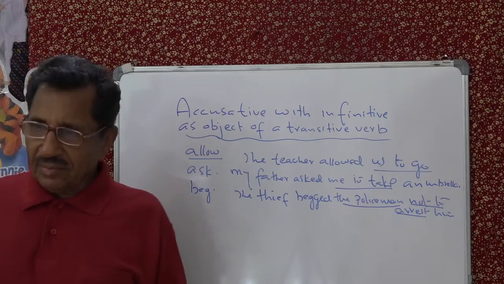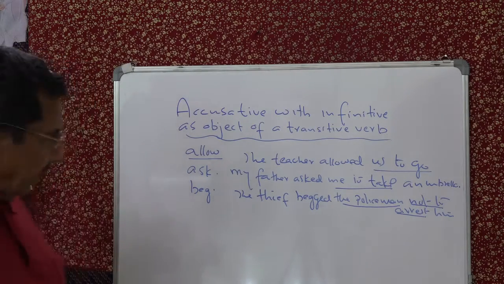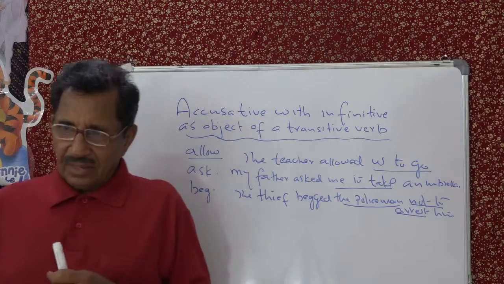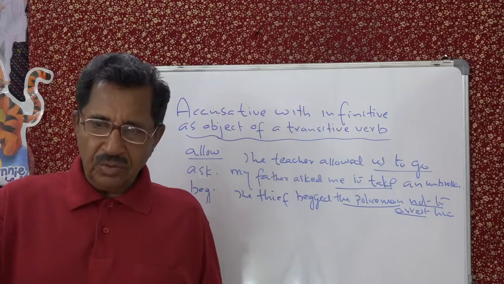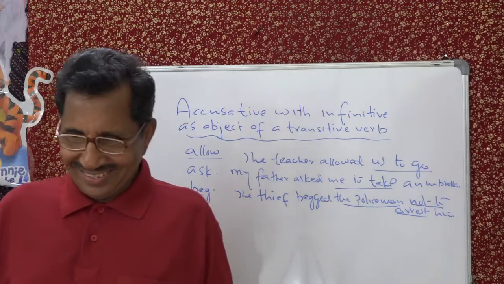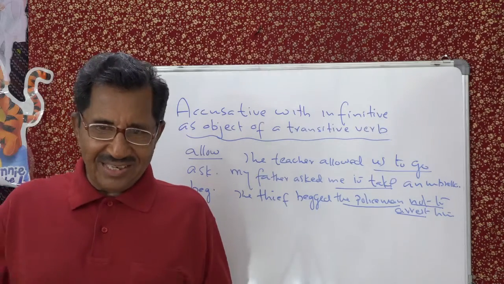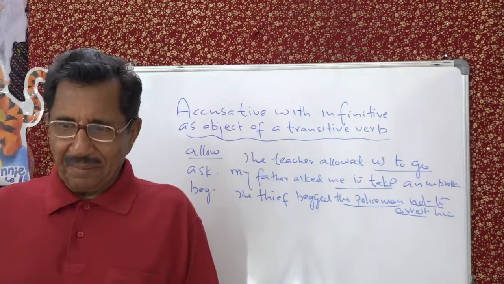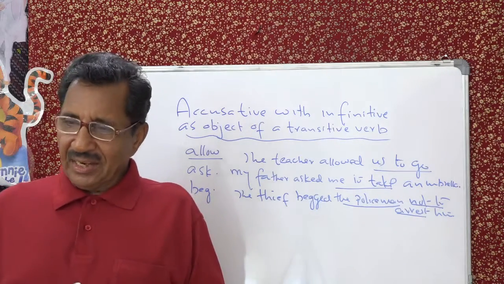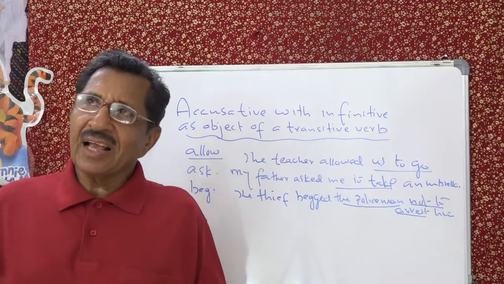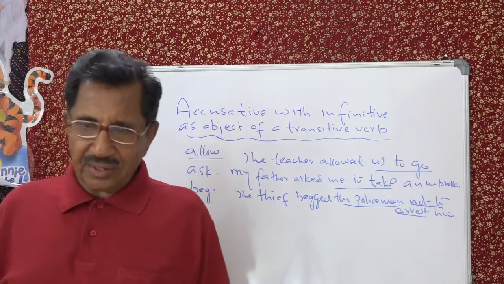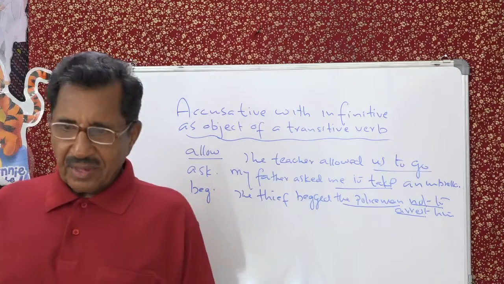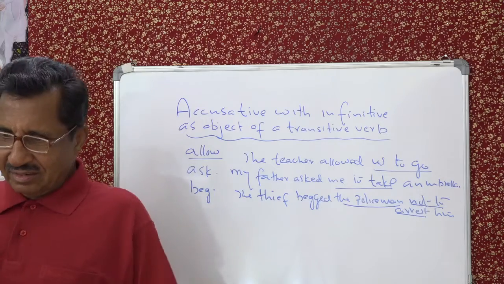Next one, another verb is command, for example. Many verbs are there. See, the officer commanded them to get out. Understand? Compel. My father compelled me to go to church. Enable. They enabled me to climb the hill. Like expect. The teacher expected us to get first class. To get. You can see.